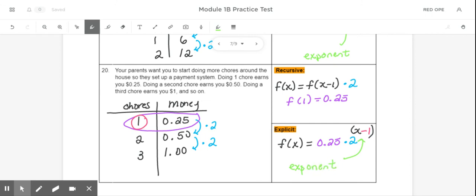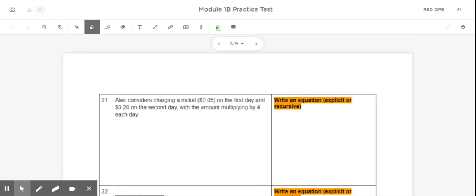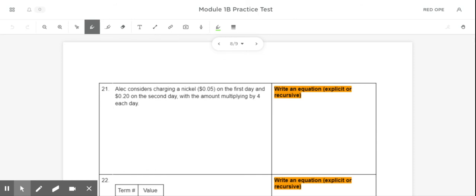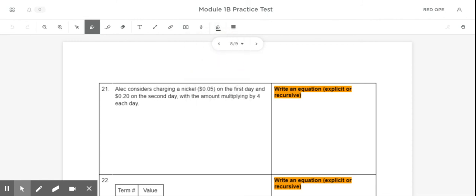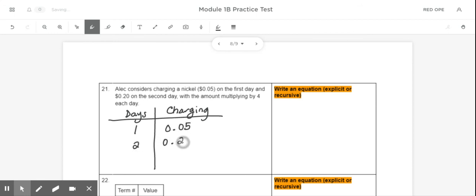All right, we're almost done. There are only 2 more problems for us to go over. So on slide number 8, it says Alec considers charging a nickel on the first day and 20 cents on the second day, with the amount multiplying by 4 each day. So again, a good strategy here would be to make a table. So we're going to have the days, and we're going to have how much he's charging. It says he considers charging a nickel, which is 5 cents on the first day, and 20 cents on the second day, and that the pattern is multiplying by 4 each time.